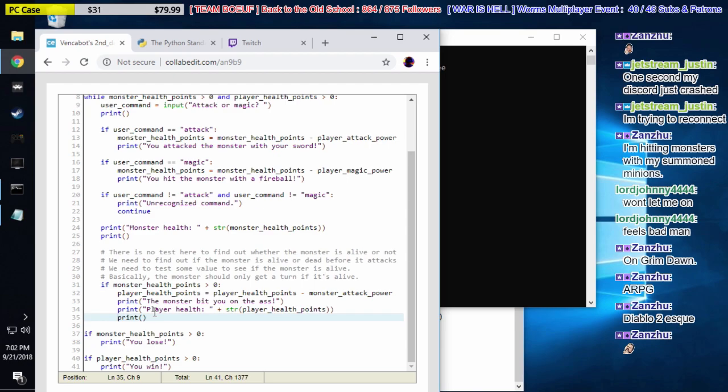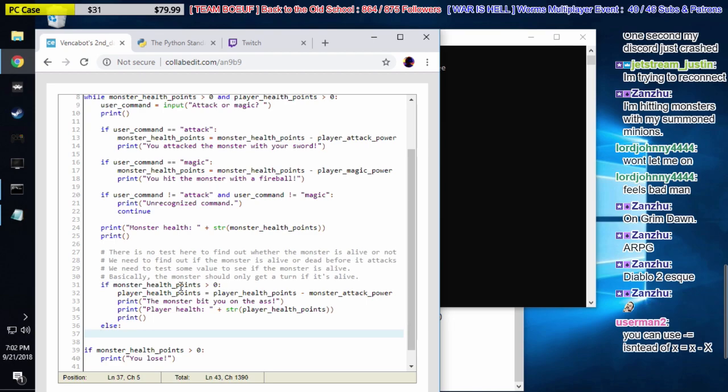But that makes me think we could actually get rid of this code block down here at the bottom, at line 37 down to 41, because now we know the monster is dead. If the monster's alive, we do this. But what else we can do is make an else statement. If you follow an if with an else, the else code, I need to indent this again, there we go, will only run if the if code does not run. So there's no point in having two if monster loses lines.